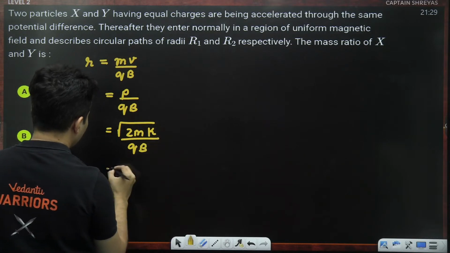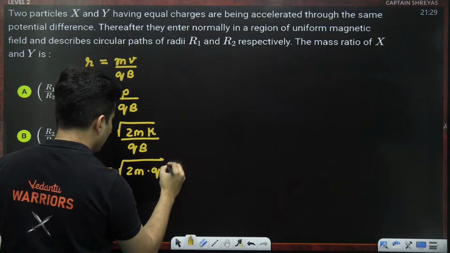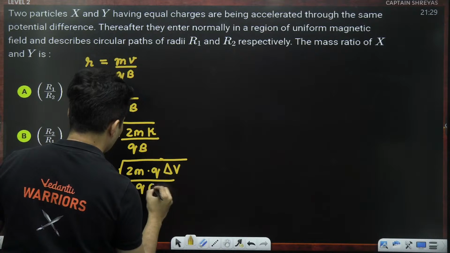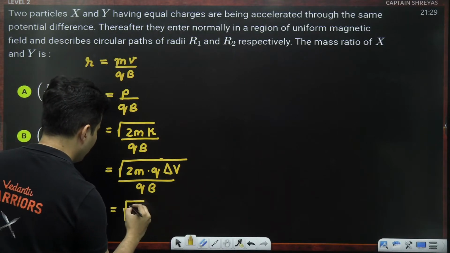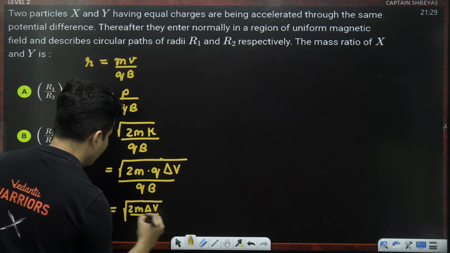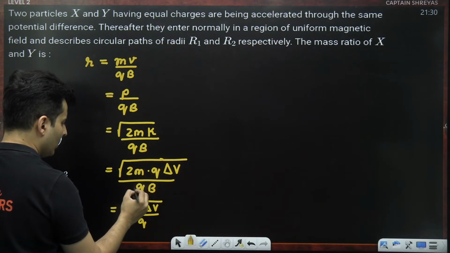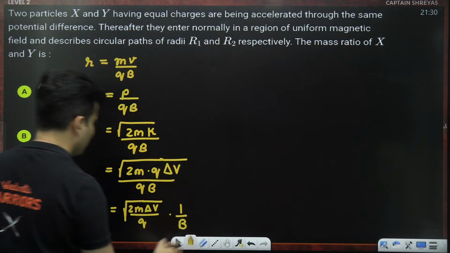But the kinetic energy which it gains is the charge into the voltage difference by which it was accelerated. So Q cancels and I will be left with root of 2m delta V, the whole thing divided by root Q, because root Q by root Q cancels and only one root Q remains, and what I am left with outside is just the magnetic field.